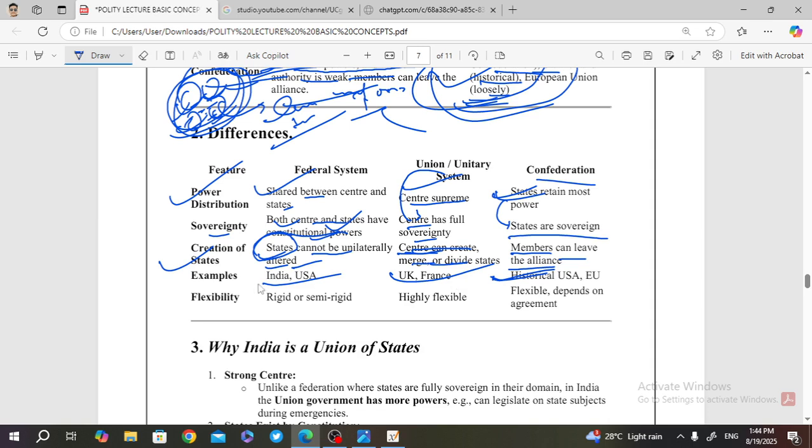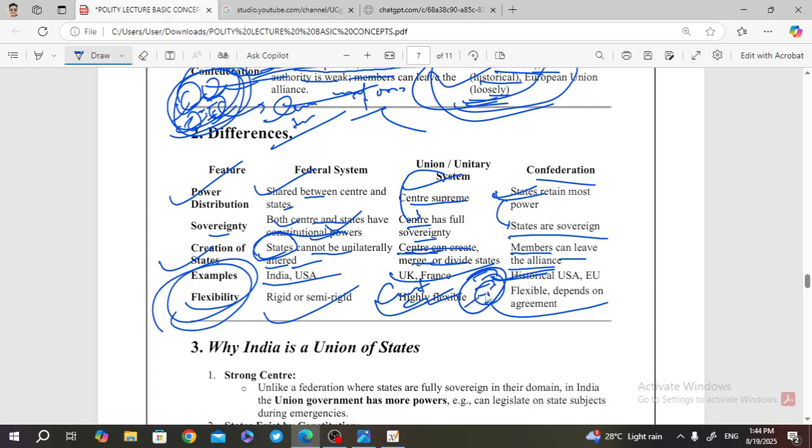So if you discuss the flexibility here, in the federal system there is a clear-cut separation, and the unit and the states are not unilaterally altered. So there is a rigid system. In the unitary system it is highly flexible because the central government has all of the powers. In a confederation, it is flexible enough because it is a loose alliance system. There are no bonds between 1, 2, 3, 4. They can leave the alliance at any time. So flexibility depends upon the agreement.